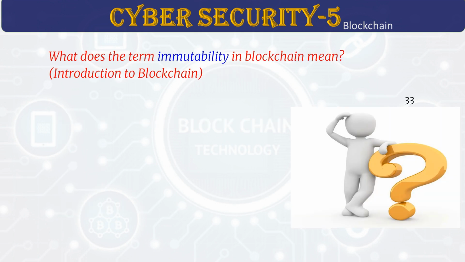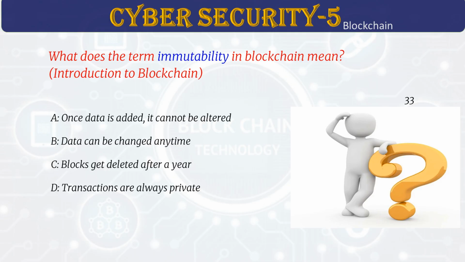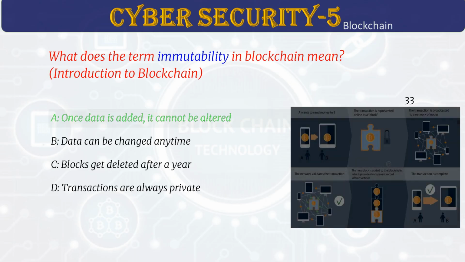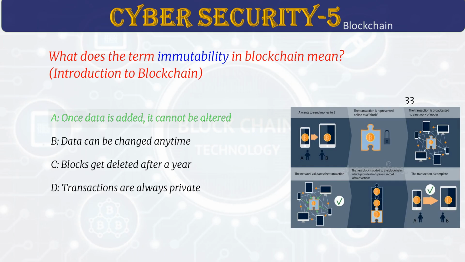What does the term immutability in blockchain mean? Answer A. Once data is added, it cannot be altered. Immutability means records stay the same forever. We use special codes called cryptographic hashes to keep them secure. This stops anyone from changing the data unfairly. As a result, the data stays accurate and cannot be tampered with.